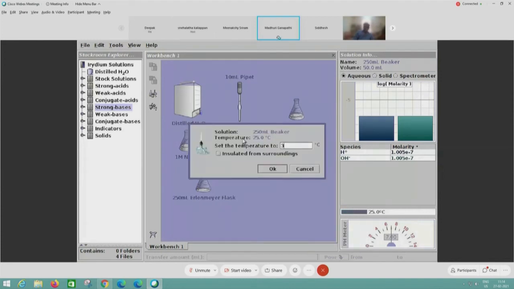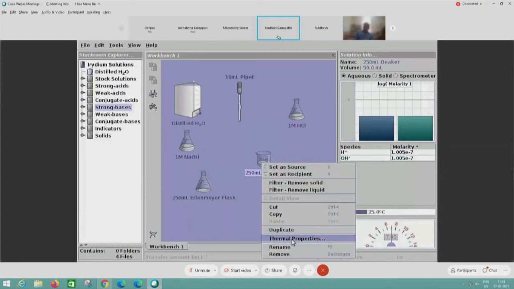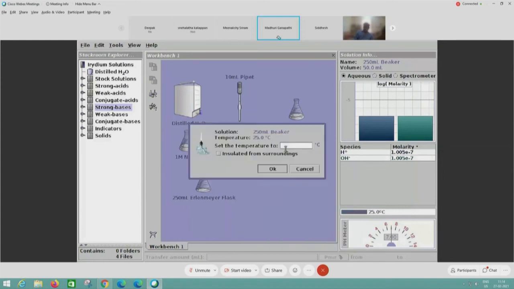How do I do this? I will right click on it and choose thermal properties. Then in the set temperature to bar, we have a text bar where we can enter text. Let me put 35 here. And then there is a checkbox that says insulate from surroundings. Click on it and you will get a check mark. And then we can say okay.